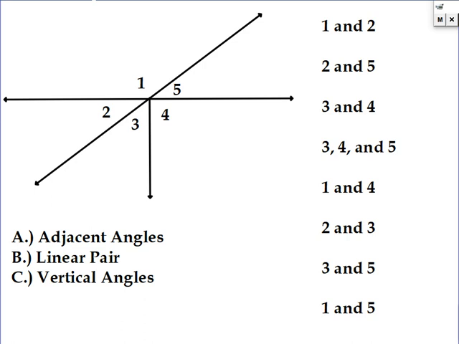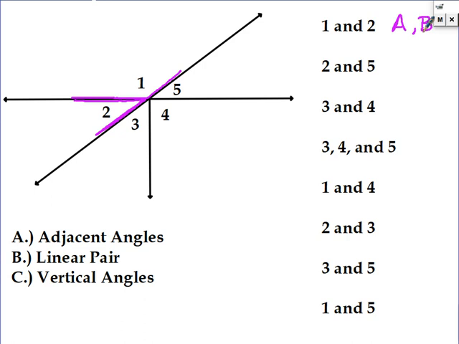Okay, so let's look at my first pair, 1 and 2. So 1 and 2 are these two right here. Okay, so you can even trace along them if you want, 1 and 2. I'm going to try to do this in all different colors, but it's going to get a little messy, but I'll try. So 1 and 2 we'll do here in purple. Okay, so are they adjacent? Yes, they are. They share a vertex and a side, so letter A. Are they a linear pair? Yes, they are. Their other sides form a line. Are they vertical? No, they're not, because they don't form two lines, just one line.